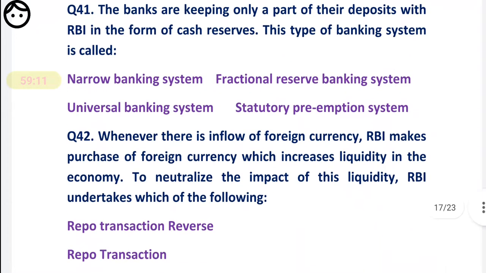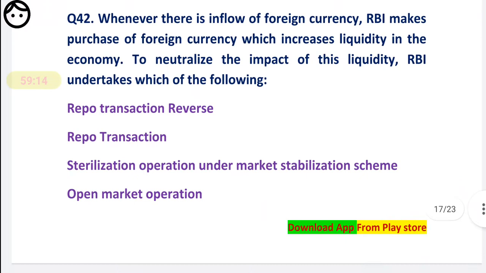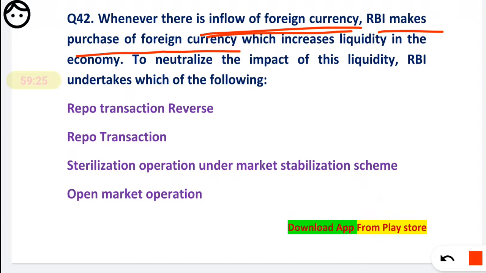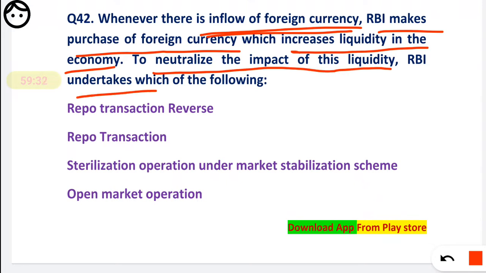Now question number 42. See here. Whenever there is inflow of a foreign currency, RBI makes a purchase of the foreign currency which increases liquidity in the economy. To neutralize the impact of this liquidity, RBI undertakes which operation? So before that I have explained the same question about the sterilization, right? Here I am not going to explain it again because we have already covered that sterilization part.